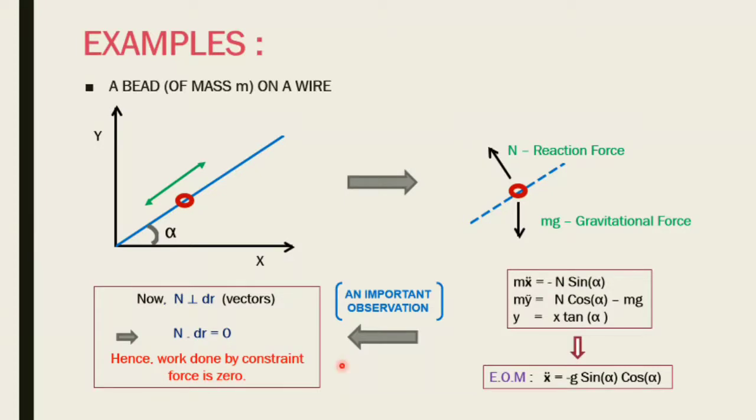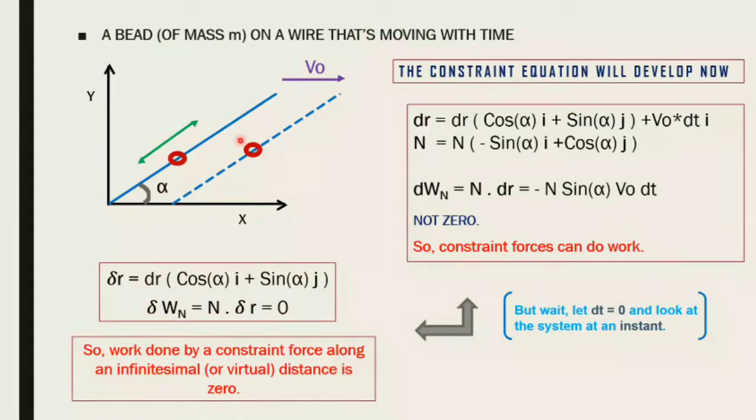Now, there's still not enough information here. So what do we do? We move on to the same example, but with a little bit of difference. We see what would happen if this wire starts translating in the x direction, like this. This is your past, this is your future, and now this is going forward with a v naught velocity. Now we again develop the same constraint equation, but there's a difference.